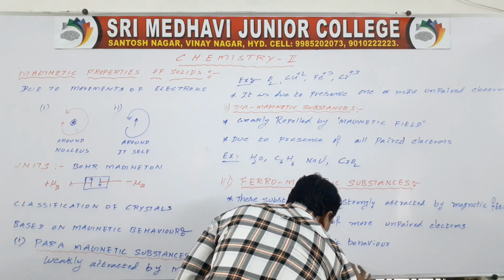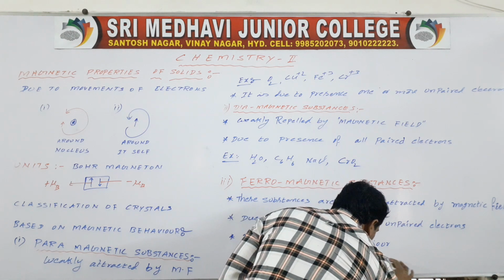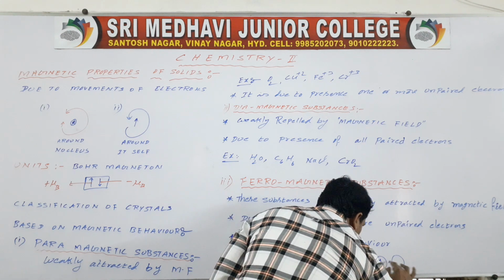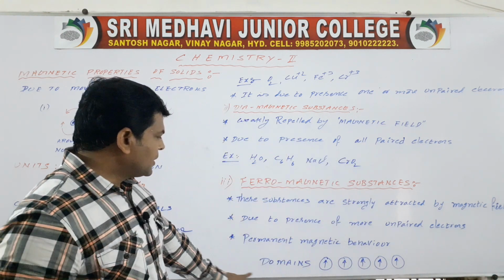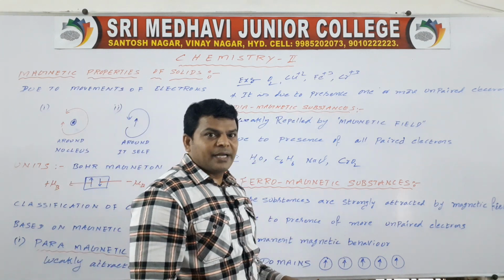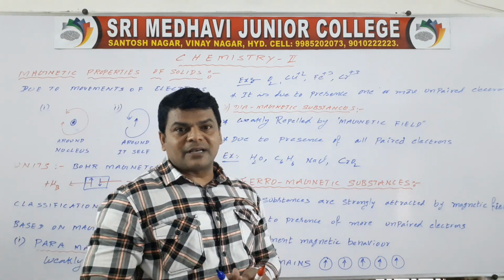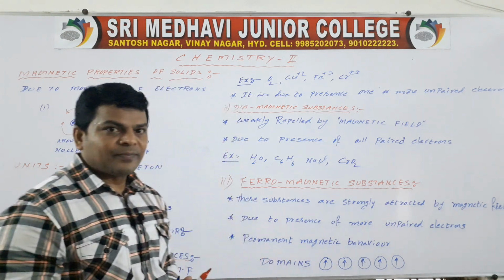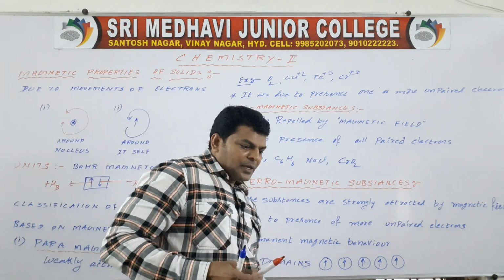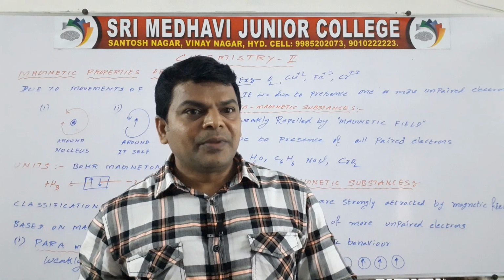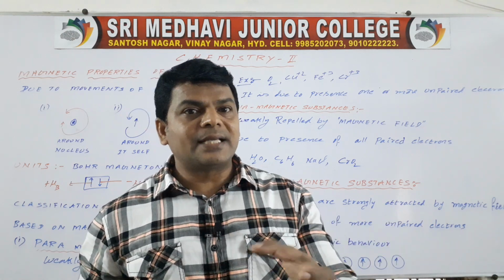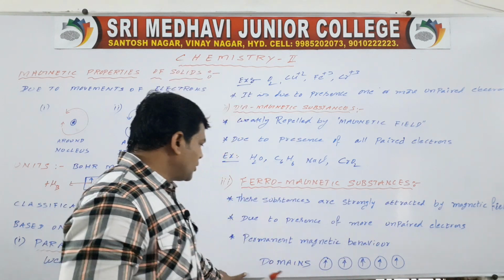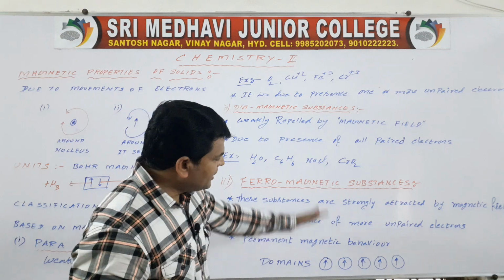See here, domains. It is one domain, it is one, it is one. So the orientation is in one direction. Due to domains in one direction of orientation, ferromagnetic substances show very strong magnetic behavior. So what are domains? In ferromagnetic substances, all ions are grouped in small regions, and that small region is called a domain. Domains are in one direction, meaning parallel direction.